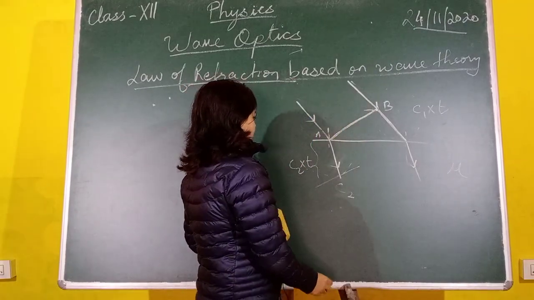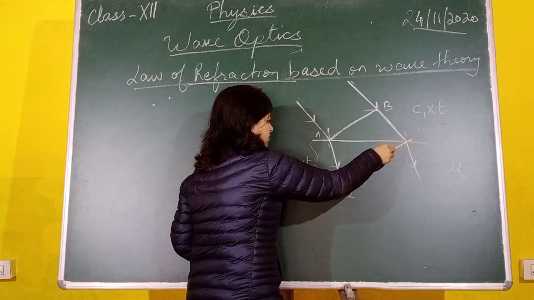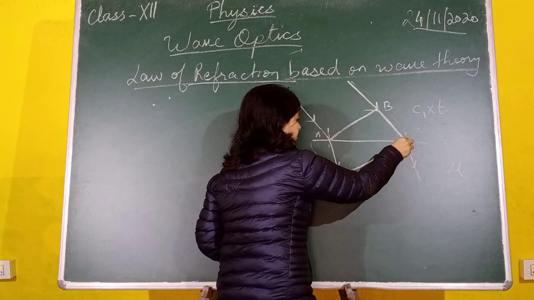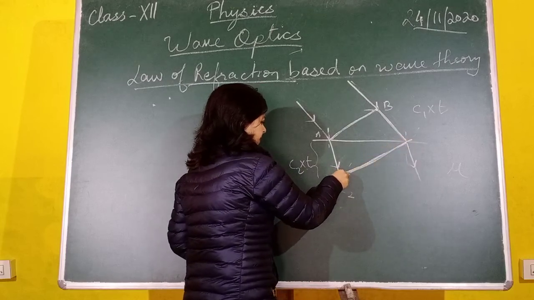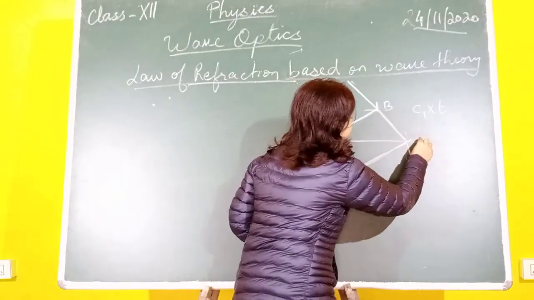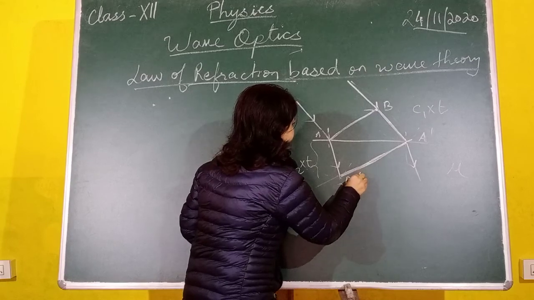Now when you join these two arcs through a tangent, you will get a secondary wavefront, which is nothing but the refracted wavefront. This is A dash, and this is named B dash.